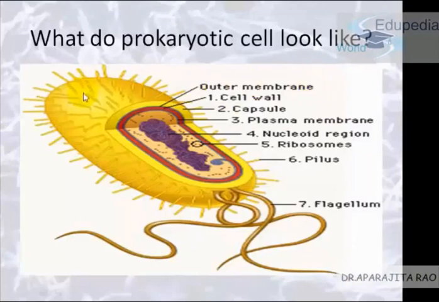So this is how a prokaryotic cell looks like. It has a cell wall, a capsule, a plasma membrane, a nucleoid region, ribosome, pilus, flagellum. These are various parts of a prokaryotic cell. Now what do all these words mean? We will cover them in detail in the future lectures.